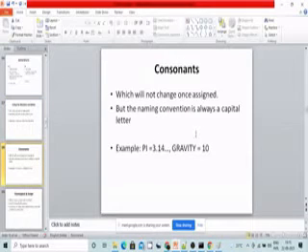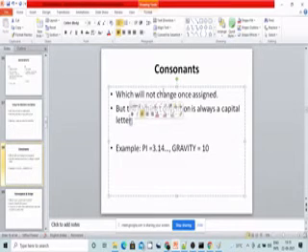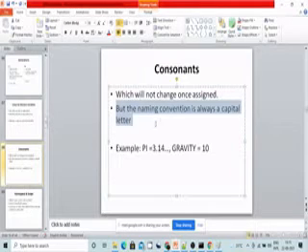So coming to constants, we are done with variables. Now we are with constants. What exactly is a constant? A constant is nothing but a fixed value. It will not change once assigned, but we will specify this constant with capital letters. The naming convention is always a capital letter. For example, universal fixed values like gravity or pi, we will define them with capital letters.